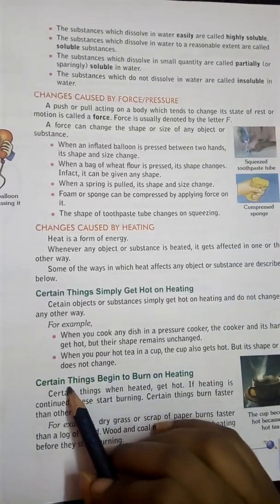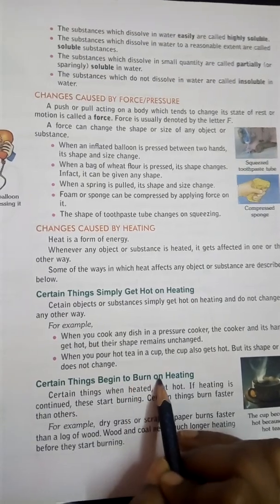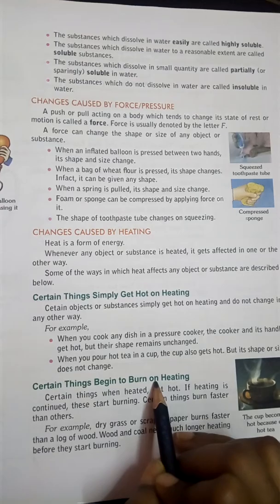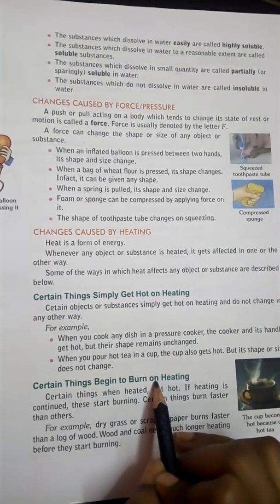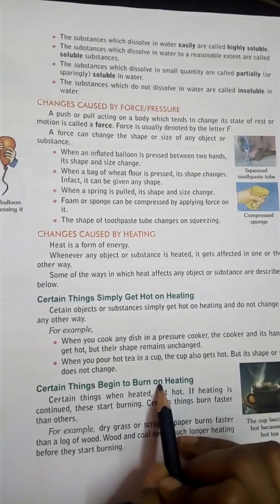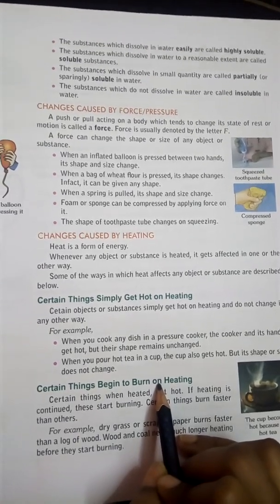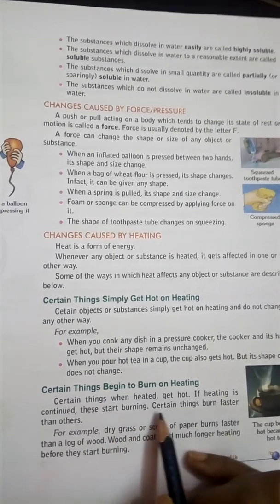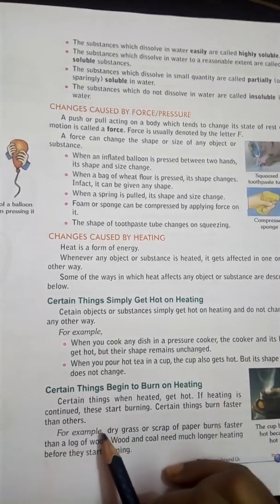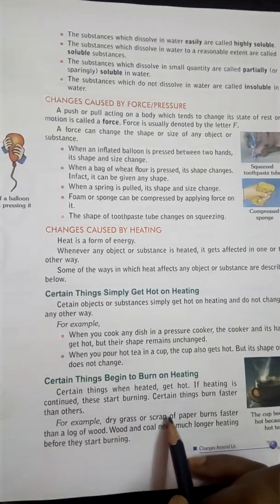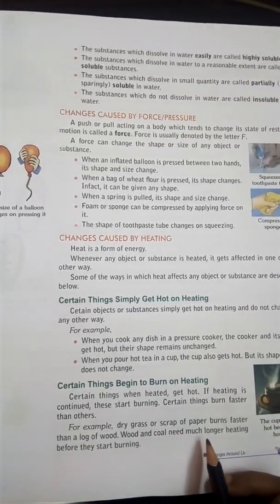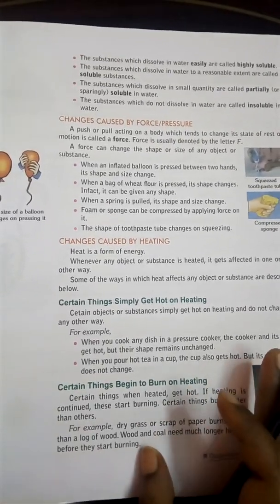Here one more application of heating is that certain things begin to burn on heating. Yes, children, some things, whenever you heat them, when they reach their ignition temperature, start burning, and this is also a type of change we can bring by heating. Certain things when heated get hot. If heating is continued, these start burning. Certain things burn faster than others. For example, dry grass or scrap of paper burns faster than a log of wood. Wood and coal need much longer heating before they start burning. So children, heating can bring a change.